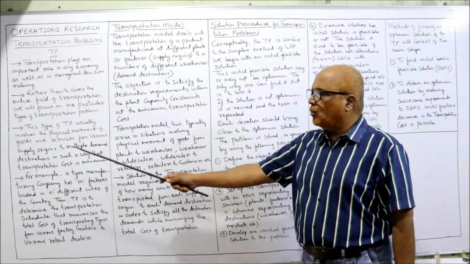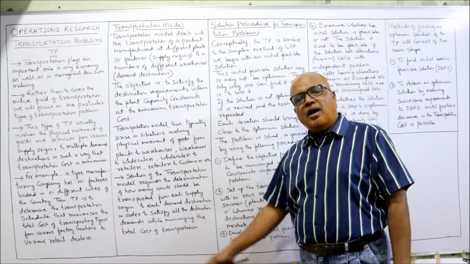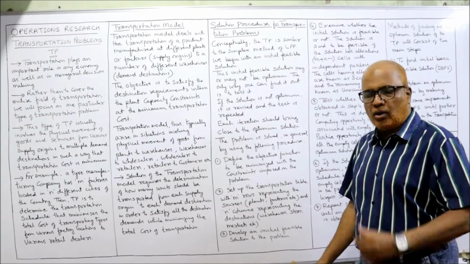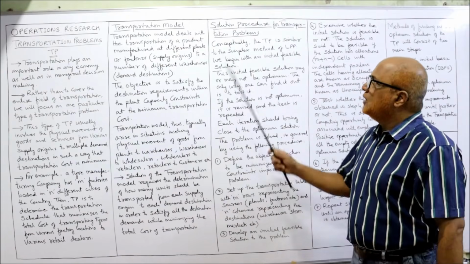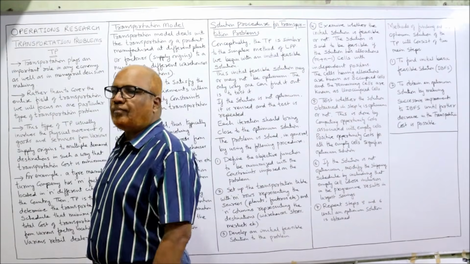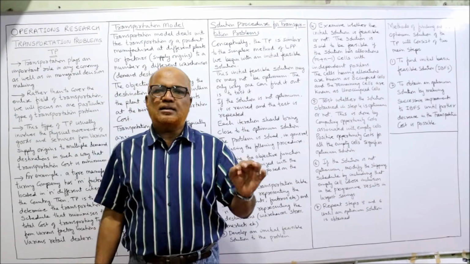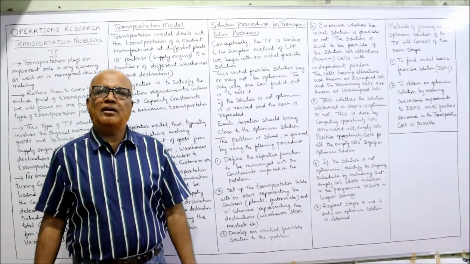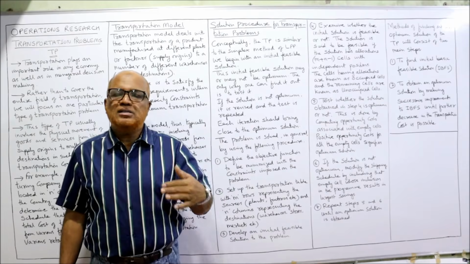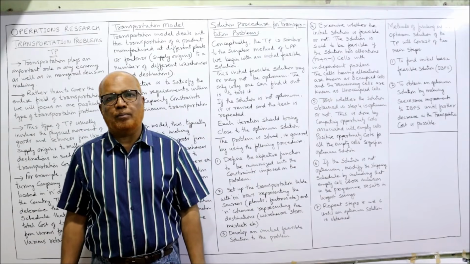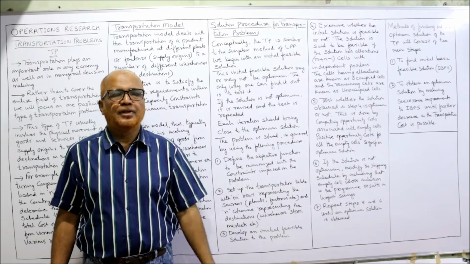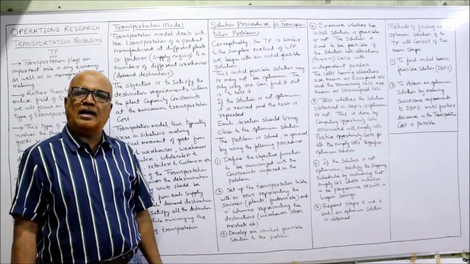So far I have explained what the transportation problem is, and with an example I have explained what the transportation model is. Now the next thing is the solution procedure for the transportation problem. This is very important. If you understand clearly the concept of the transportation problem, then it will become easier for you to solve the problems. These are the fundamental foundation for the chapter. So don't ignore this, watch till the end.